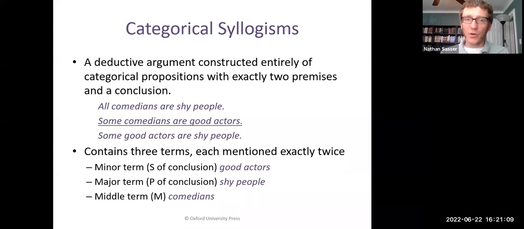And that leaves one more term, the middle term, and that's the term that appears in both of the premises, but not in the conclusion. So if you look back at this one, it's comedians. Comedians are the missing link, the missing ingredient between the shy people and the good actors. So you've got to know that. You've got to be able to identify major term, minor term, and middle term. Start with the conclusion. The predicate of the conclusion is the major, the subject of the conclusion is the minor, and the term that appears only in the premises is the middle.